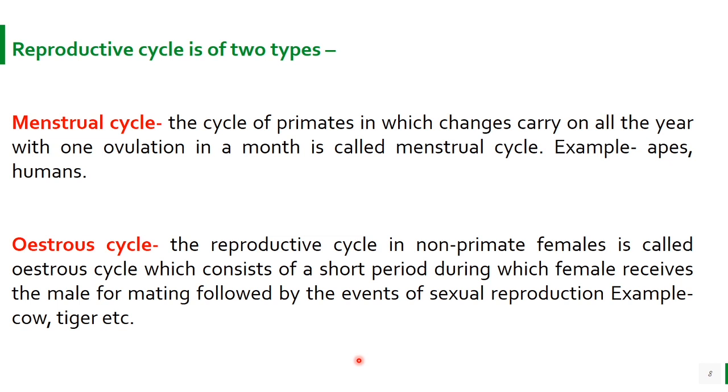First is the menstrual cycle and another is the oestrus cycle. The menstrual cycle occurs in primates like apes, langurs, monkeys and humans, in which changes carry on all the year with one ovulation in a month. It is called the menstrual cycle. While the oestrus cycle is the reproductive cycle in non-primate females, which consists of a very short period during which the female receives the male for mating, followed by the events of sexual reproduction. Examples are cow, tiger and other non-primates.